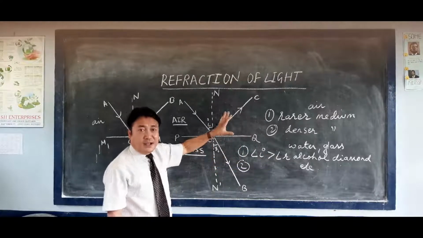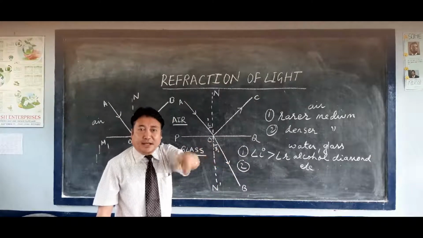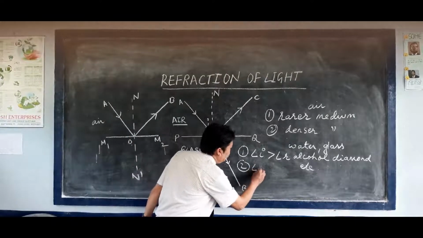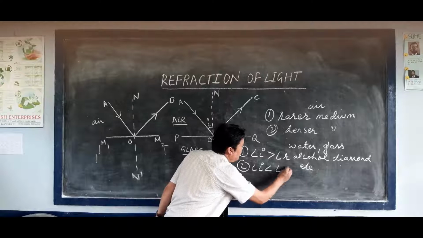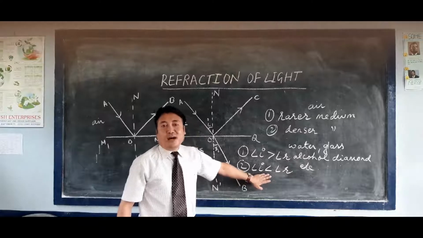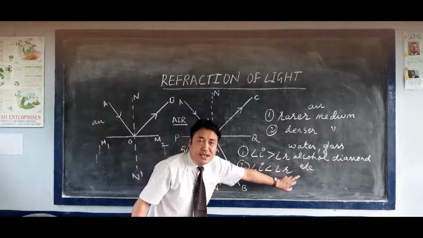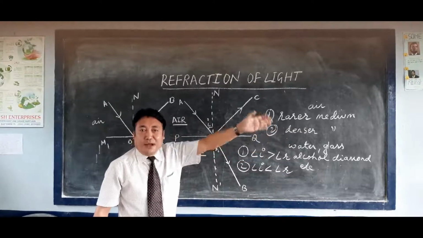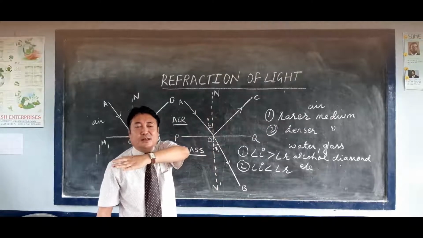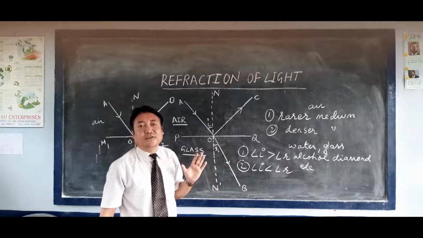So when the bending of light takes place away from the normal, in that case, the angle of refraction will be greater than the angle of incidence. So the second condition is that angle of incidence will become less than angle of refraction. This happens when the ray of light passes from the denser medium to the rarer medium, because the bending takes place away from the normal.